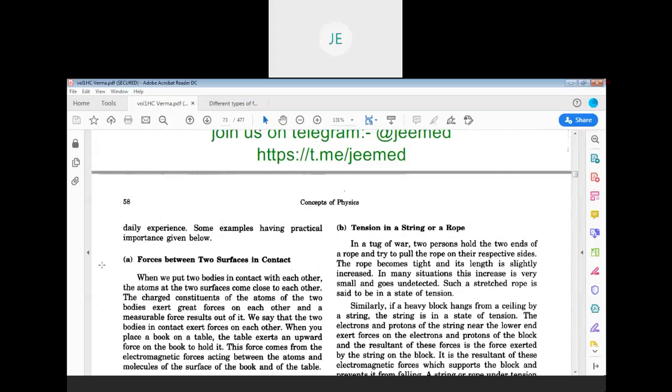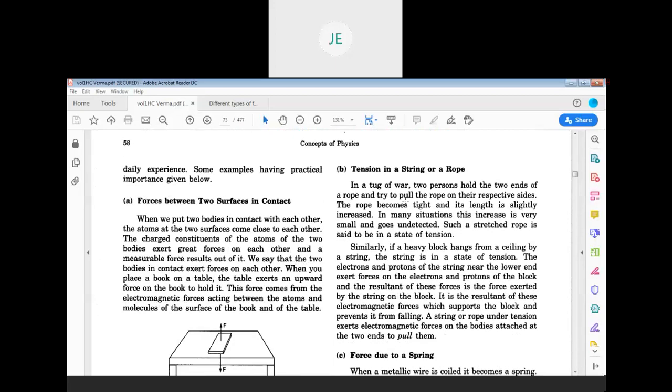The same way, tension in the string also. Do you know what you mean by tension? Tension force. Sir, a pulling force.